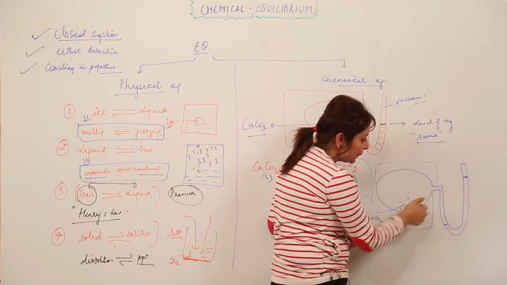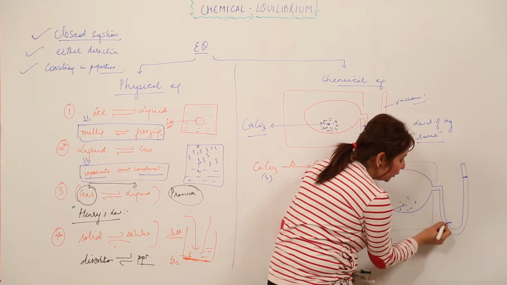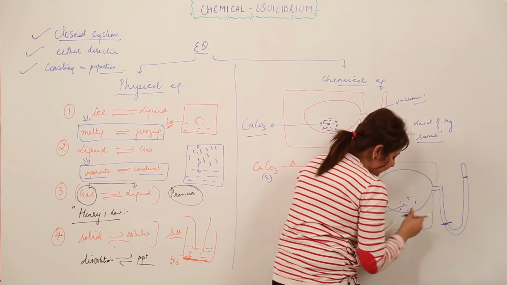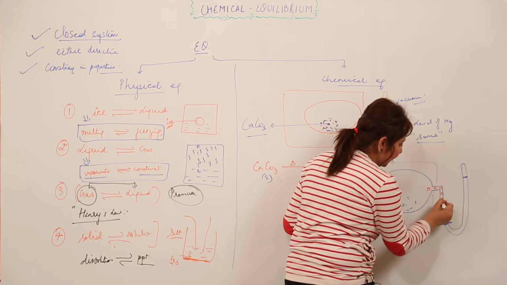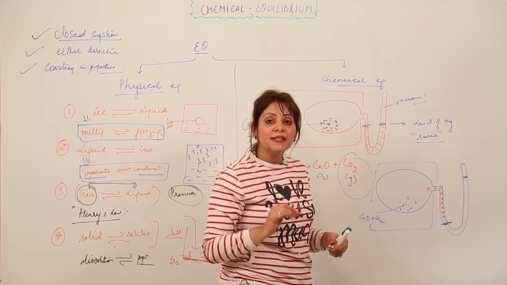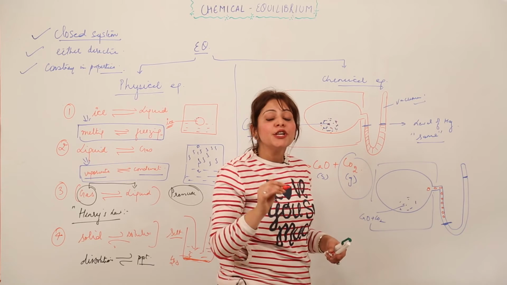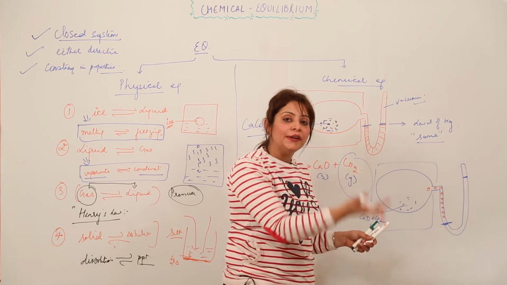This you get to see. See, the level of the mercury earlier was here, right? And now it is here because it has just forced this gas. I'm just indicating the gas molecules with the help of these red circles, right? So what this gas, the CO2, is doing is exerting pressure, which is forcing the mercury level to go down in one limb and to increase in the other limb.